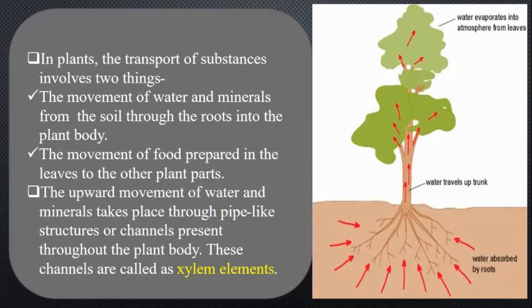The movement of water and minerals takes place through pipe-like structures or channels called xylem elements.